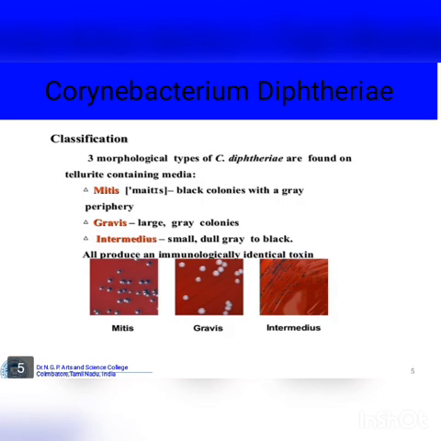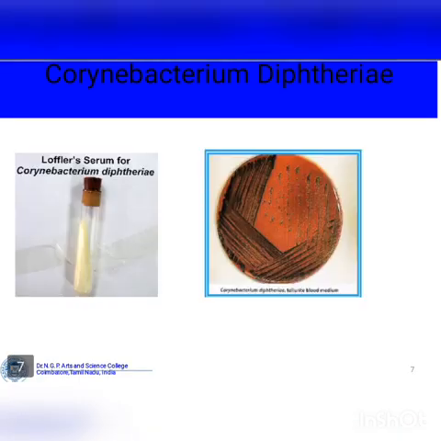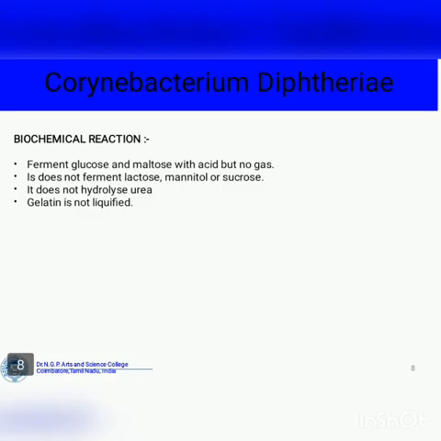Then we talk about culture characters. It uses enriched media like Loeffler's serum slope or egg medium. It gives rapid growth in 6 to 8 hours, with small, circular, white or creamy colonies. Tellurite blood agar: potassium tellurite 0.04% acts as a selective medium. Black colonies form due to the reduction of tellurite to tellurium. Colonies appear after 24 hours. These are the images.